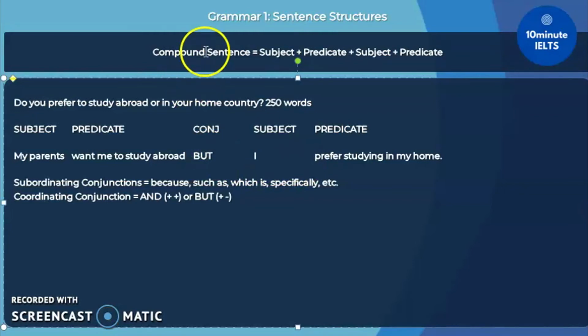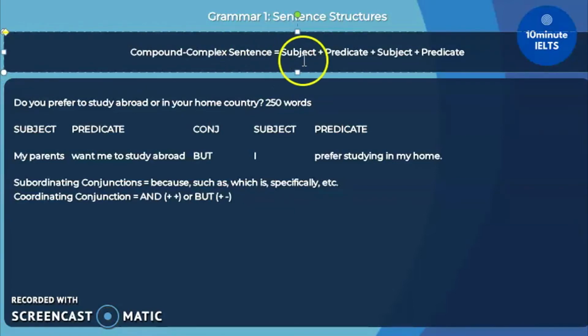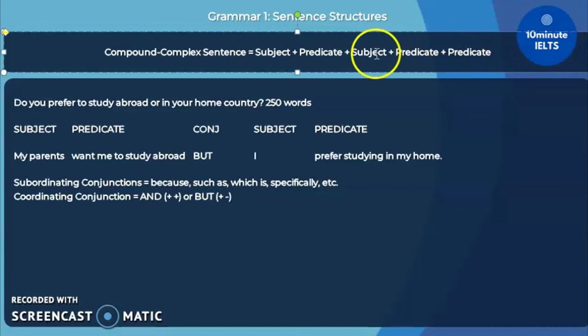Now let's move on to the most complicated type of sentence, called compound complex. The truth is, so long as you have the basics, it's easy to move on to the next type of sentence by just adding another subject or another predicate. In this case, for compound complex, we will add another predicate on top of the two basic sentences. So that means we'll use another conjunction here and then add one last predicate at the end.